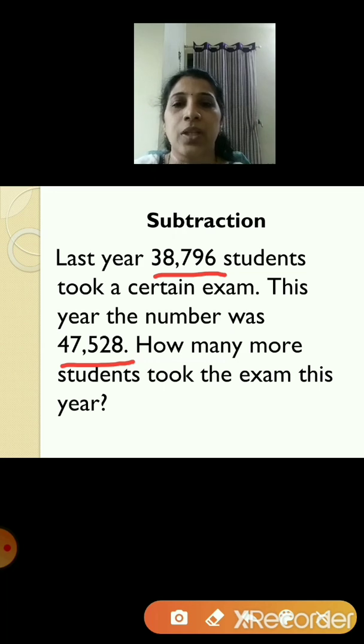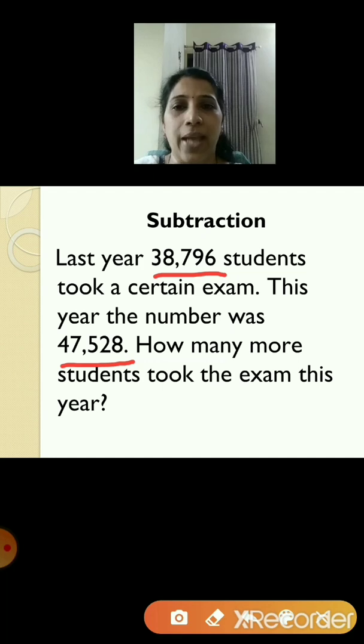Now here 38,796 and 47,528, these are the two numbers. In between these two numbers, which is the greater number? 47,528. It is greater than 38,796.